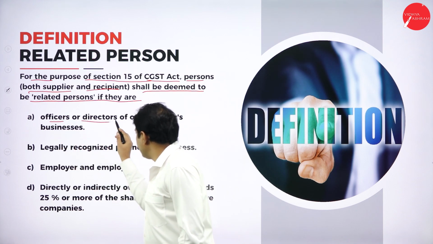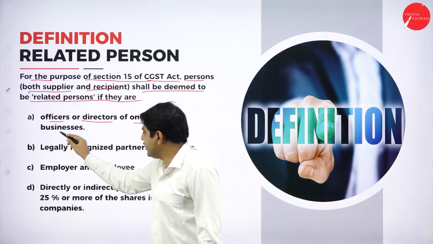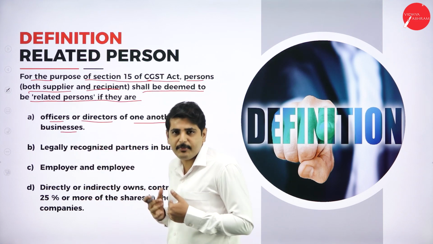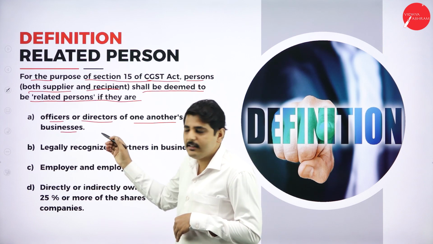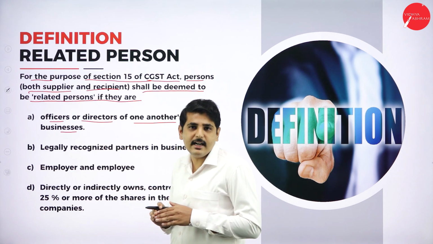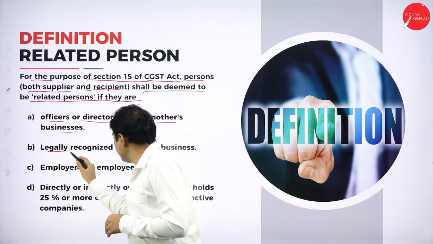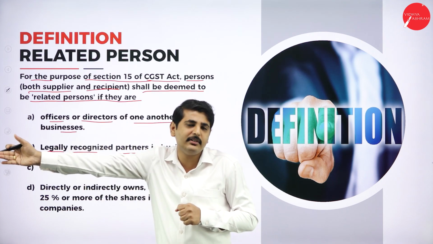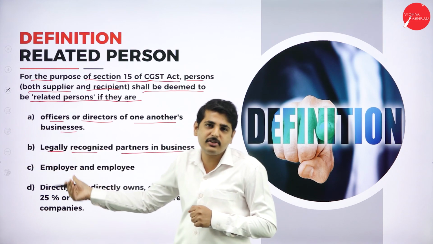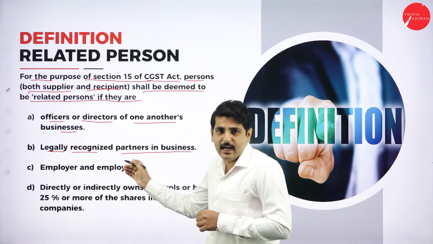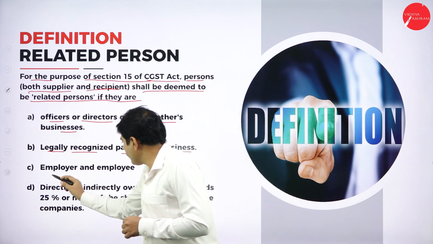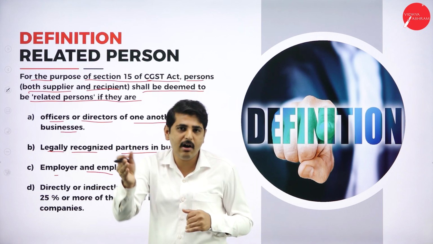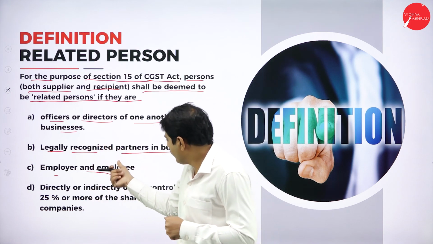Officers or directors of one another's business. That means if we are supplying goods to our own officer or our own director, then he is considered a related person. Next, legally recognized partners in the business. If we are sending goods to our own partner of the business, then also we will consider him a related person. Next, employer and employees. For example, if I am supplying goods to our own employees, then that employee is also considered a related person.